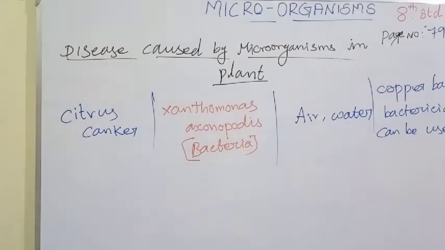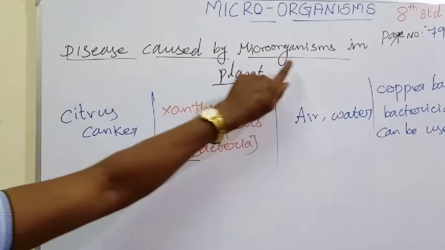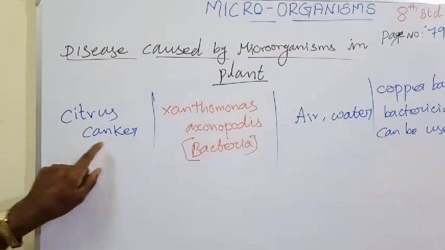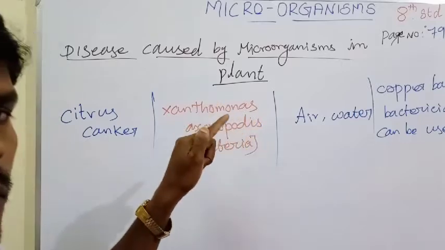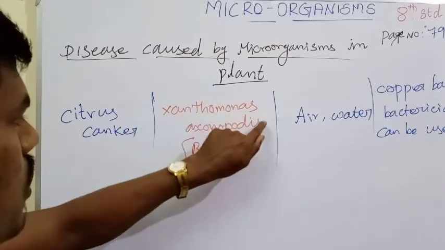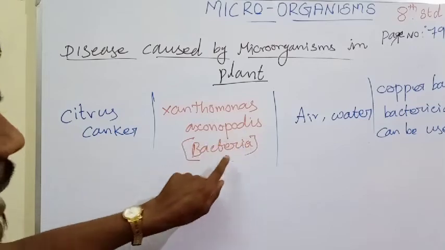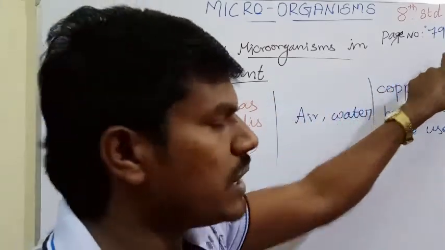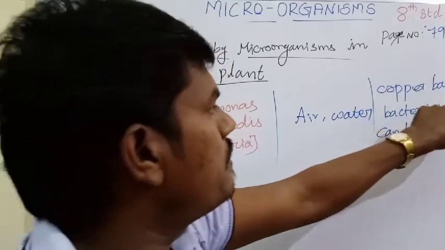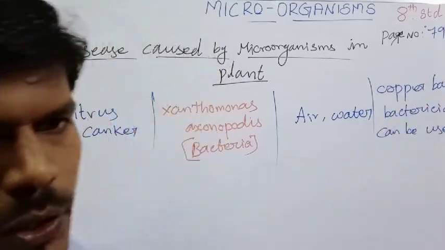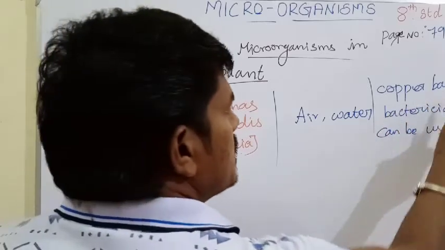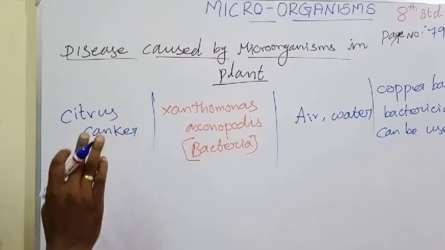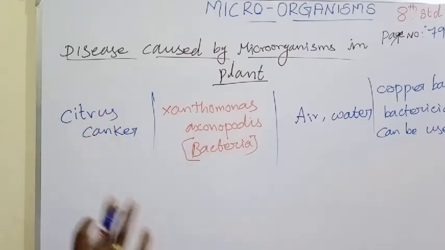A disease caused by microorganisms in plants: the first disease is citrus canker. The microorganism involved as the causative agent is Xanthomonas axonopodis, which is a bacteria. Mode of transmission: air and water. Prevention and control: copper-based bactericides can be used. When copper-based bactericides are used, the citrus canker disease does not spread or is controlled.